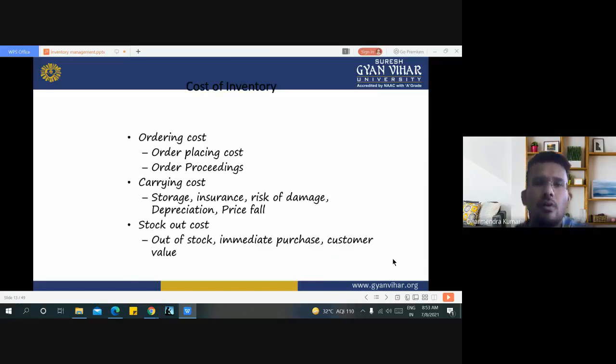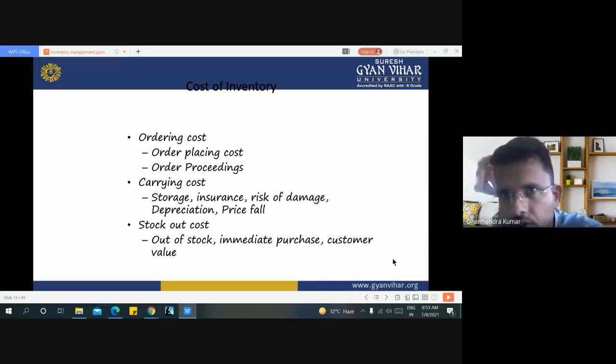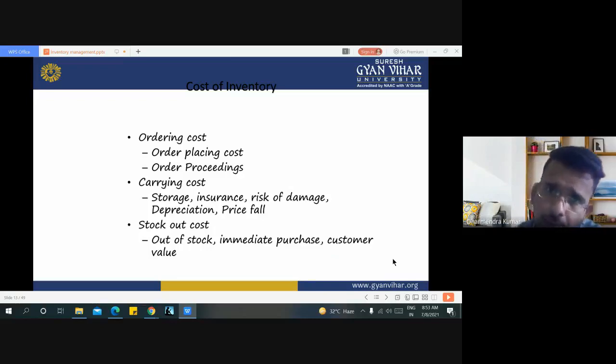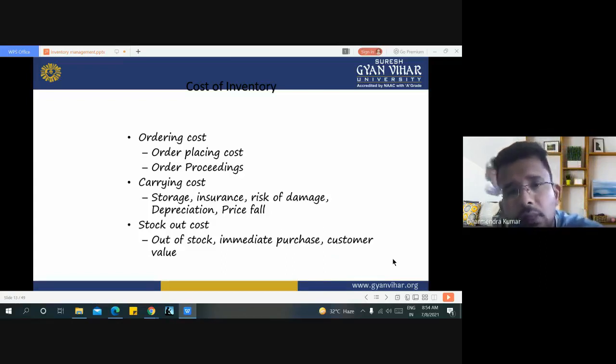This is the cost of inventory: how much cost the inventory takes, and how much percentage of the cost of any product we invest in inventory management, in finished goods inventory or raw material inventory. Like ordering cost: in this, we place a new order, and we find out the various stages like placing, follow up, transportation; these types of cost are in the ordering cost.